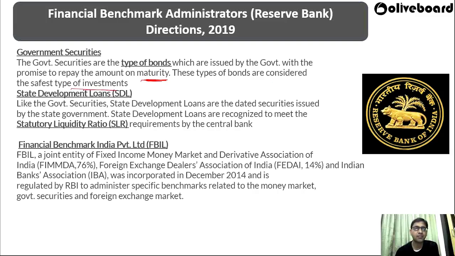Why are these bonds considered the safest type? The reason is that here the government has given the guarantee to pay the amount on maturity. So no private banks, nothing. The government has taken a loan from you and the government will repay it. That is why they are called the safest type of investment.